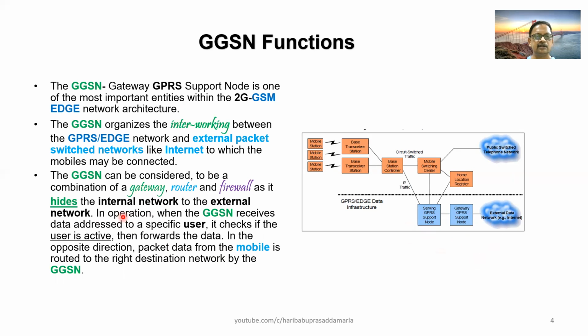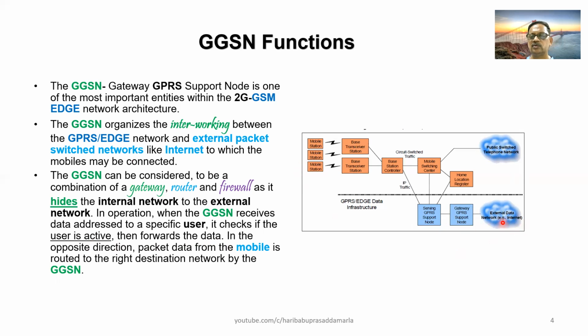In operation, when the GGSN receives data addressed to a specific user, it checks if the user is active, then forwards the data. One user gets data from the external network. So the gateway has to receive, check whether the user is active or not.